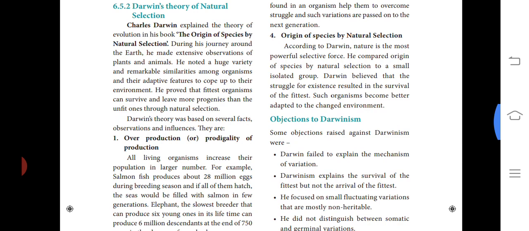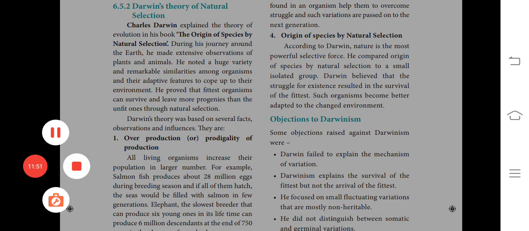Next, origin of species by natural selection. According to Darwin, nature is the most powerful selective force. He compared the origin of species by natural selection to a small isolated group. Darwin believed that the struggle for existence resulted in the survival of the fittest. Such organisms become better adapted to the changed environment.